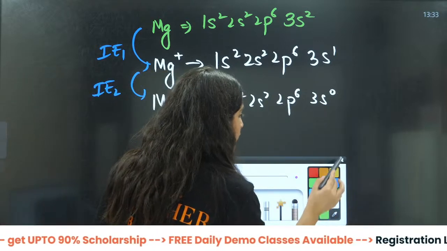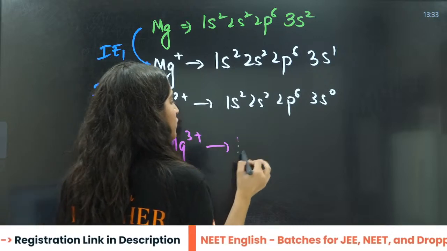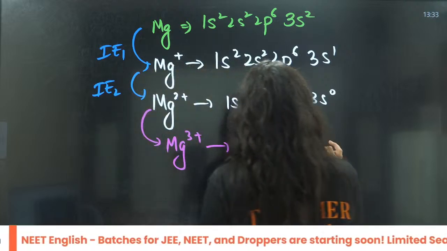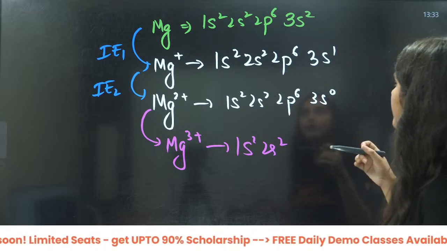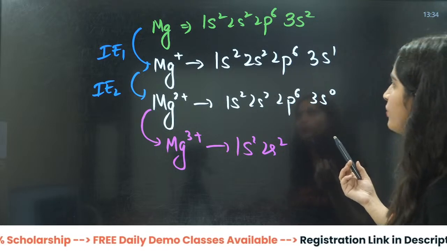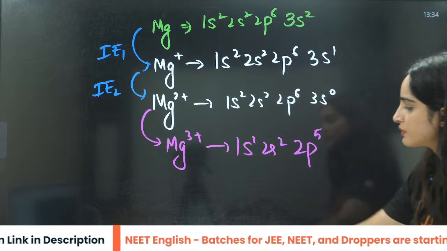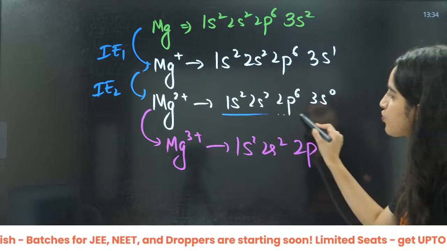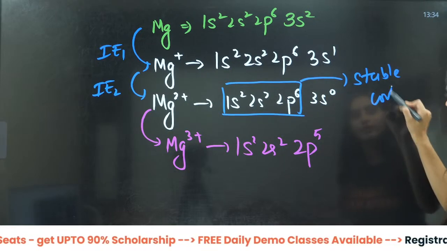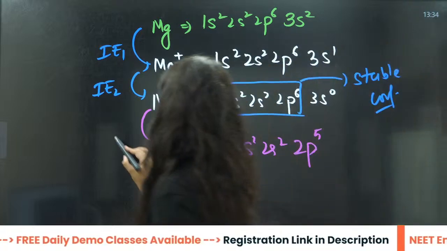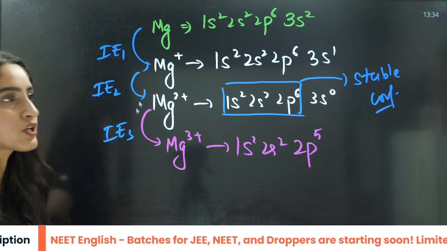Now somebody is asking you to take out an electron from here also, right? So Mg3 positive, 1s2, 2s2, 2p6. You have to take out an electron, that means it is 1, then it is 0, right? Now you have to make it 2p5. As you can see, this was a stable, fully filled configuration. Now, if they ask me here, this is the third ionization energy. Here, ionization energy will be so much more difficult, right?